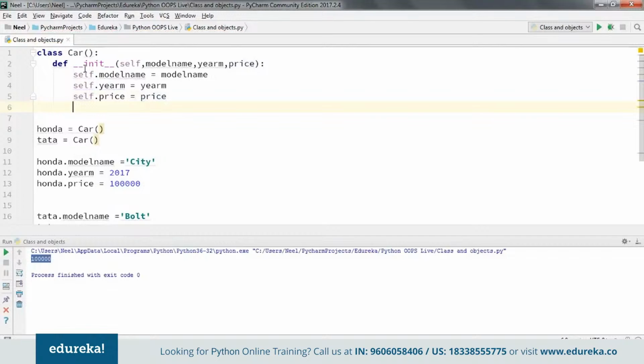For my constructor, I would be passing these three parameters, so for the object or instance which is going to be created, these values are added.